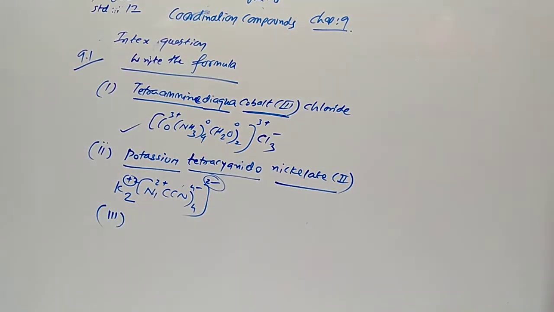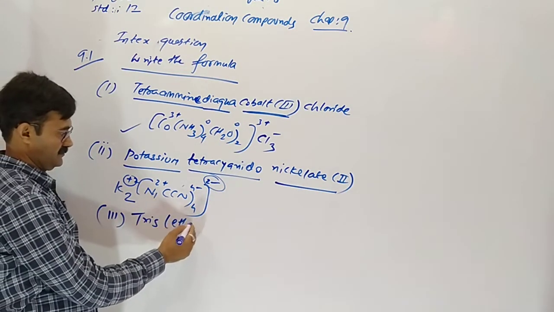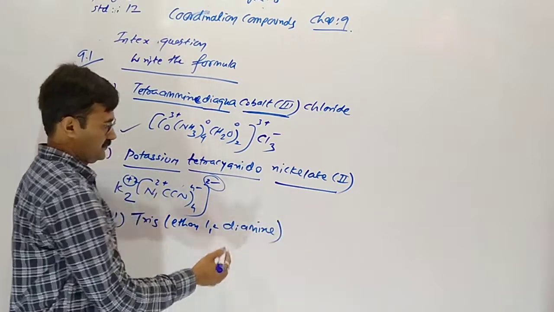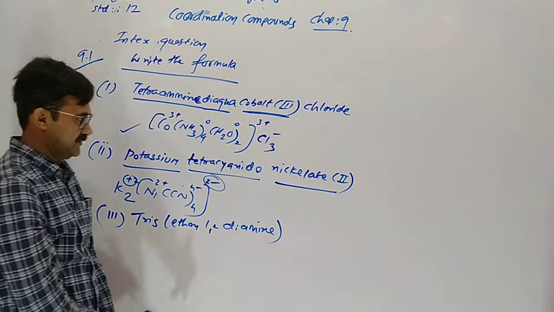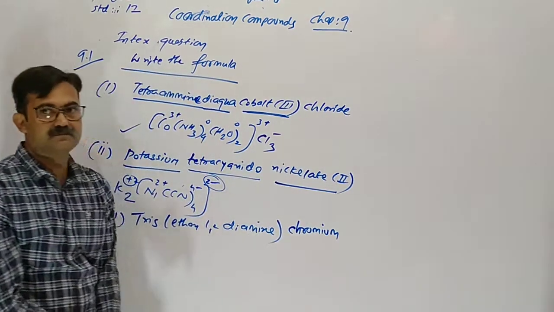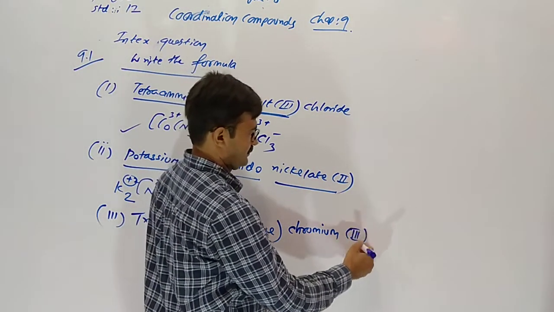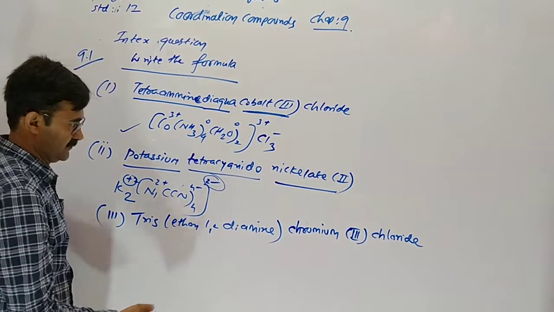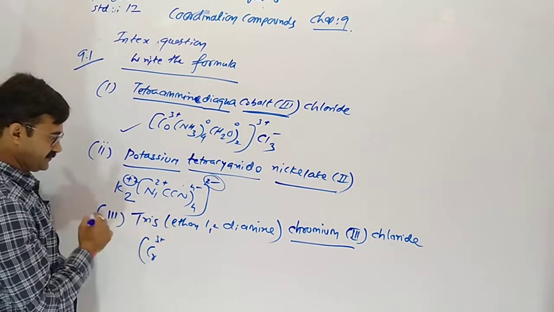Third one: tris(ethane-1,2-diamine)chromium(III) chloride. We have to start from here, central metal chromium 3.